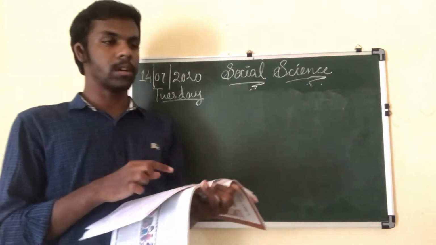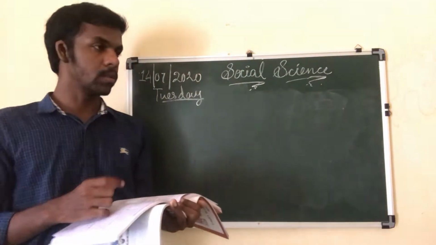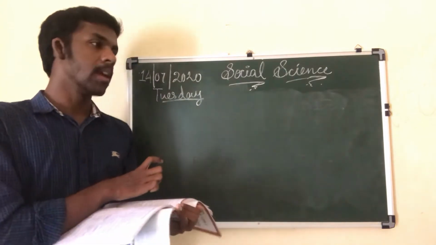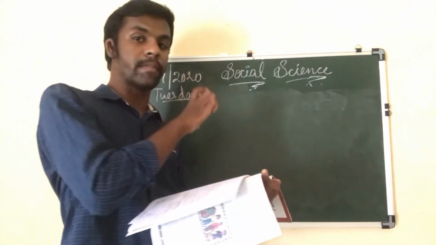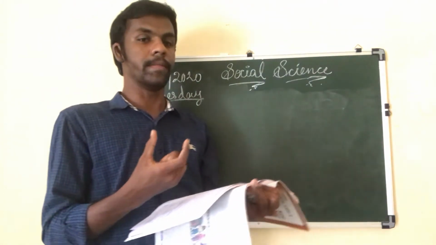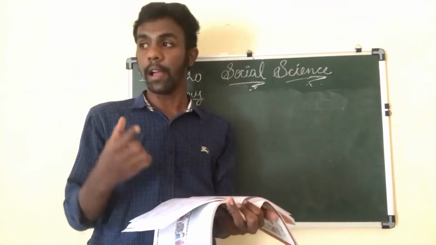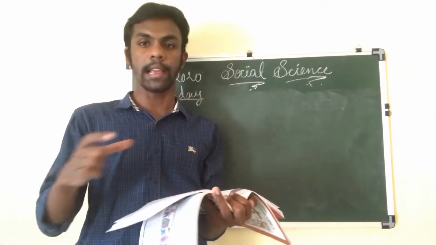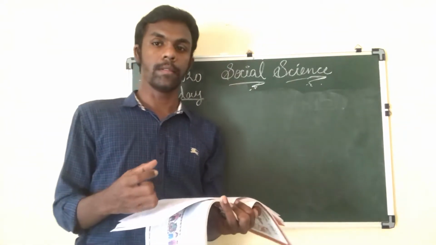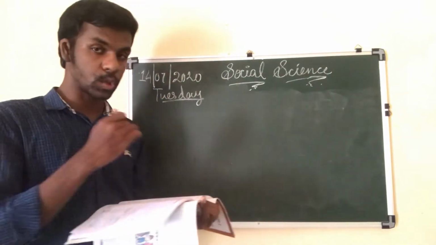Suppose you are selecting Kerala, a region of India. You have to write about the historical factors of Kerala, how the people were in ancient times. And geographical factors mean, according to the geographical area, how Kerala is different from other states.